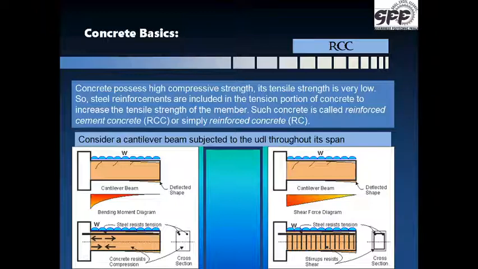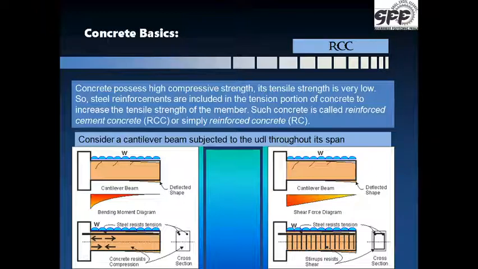Once the cracks start yielding, obviously the beam would crack and it would collapse. Now, in order to prevent such a failure, steel reinforcement would need to be placed in the beam at the top to resist the tension developed due to bending moment. The reinforcement provided in the tension zone is called tension reinforcement or simply tension steel.